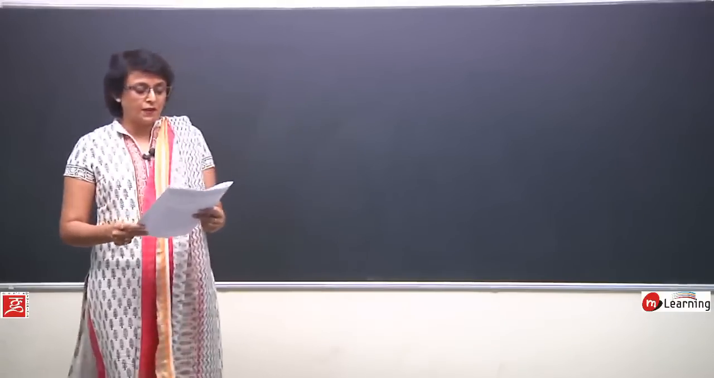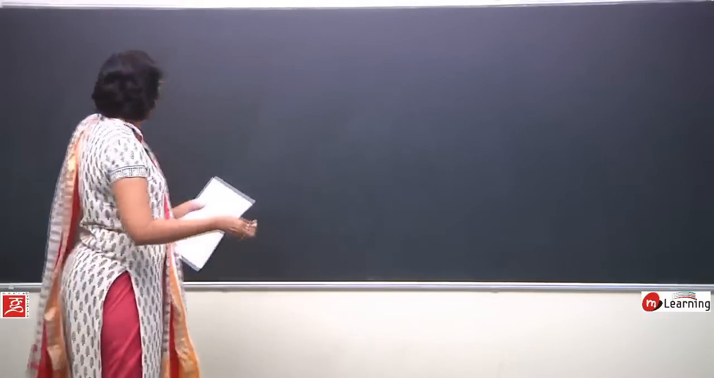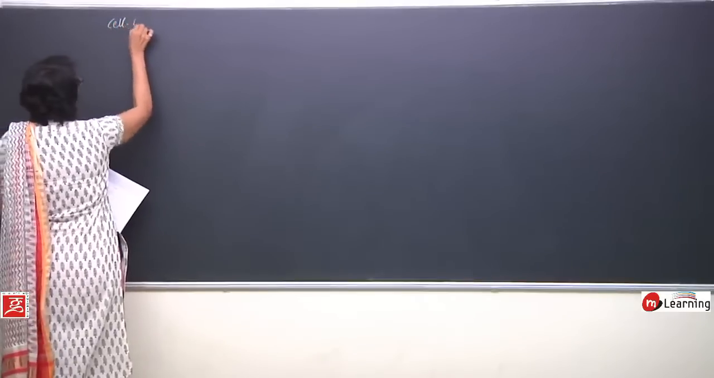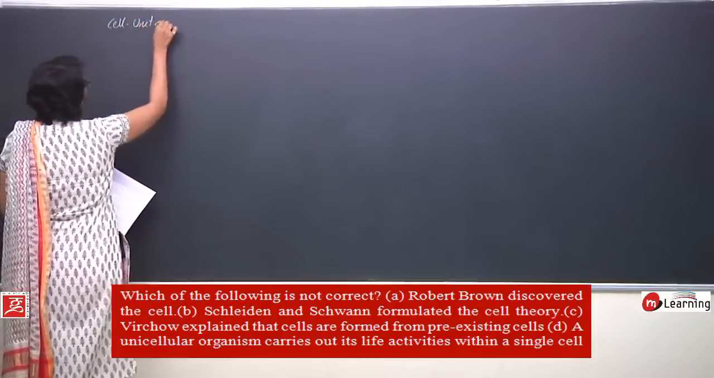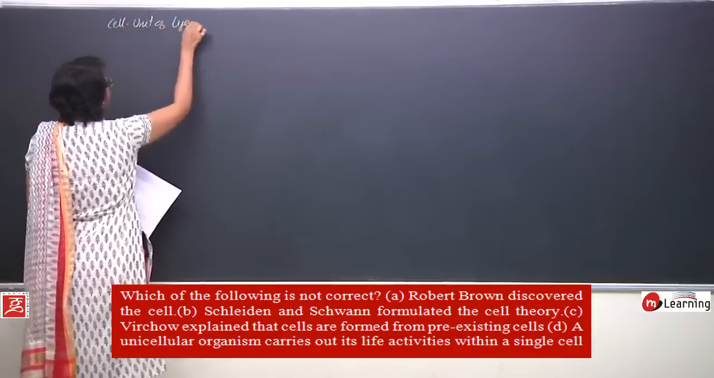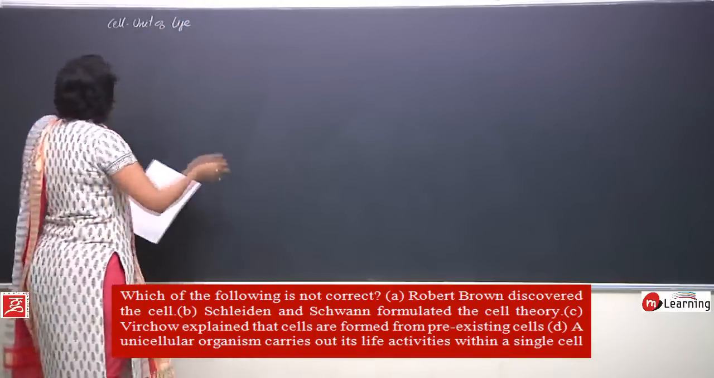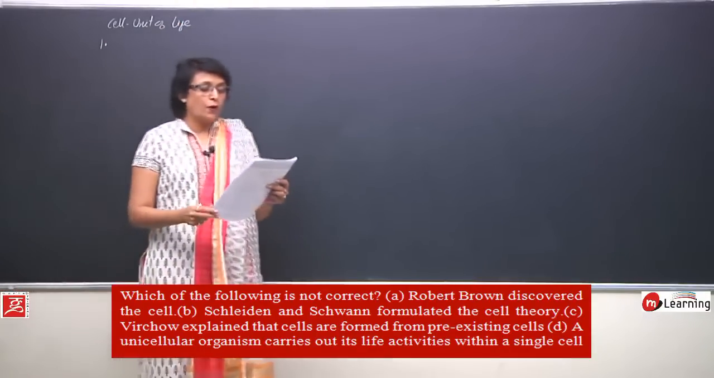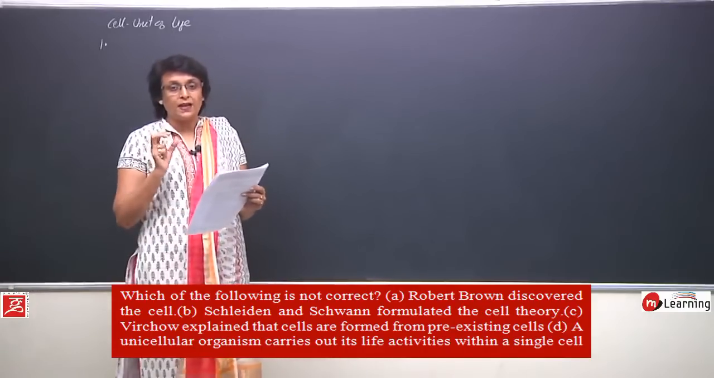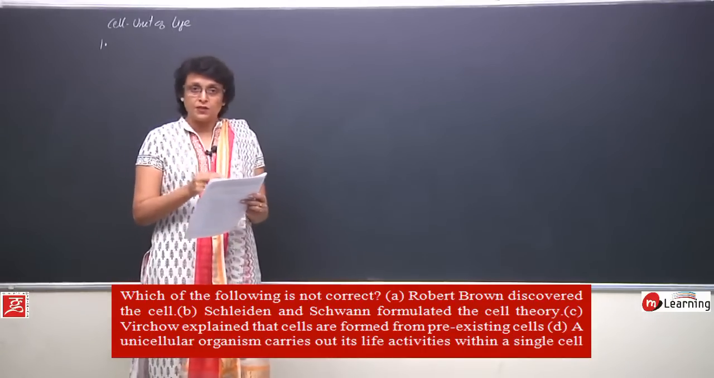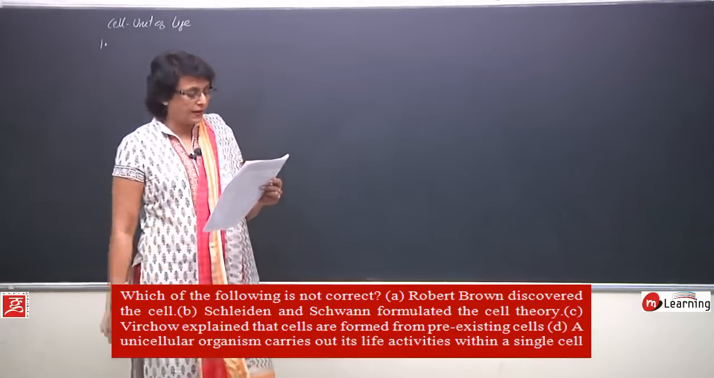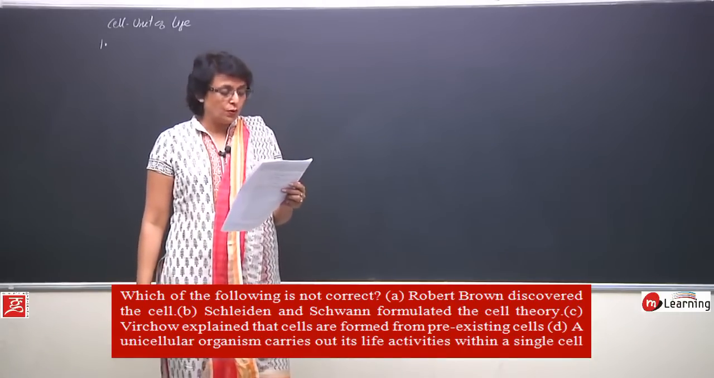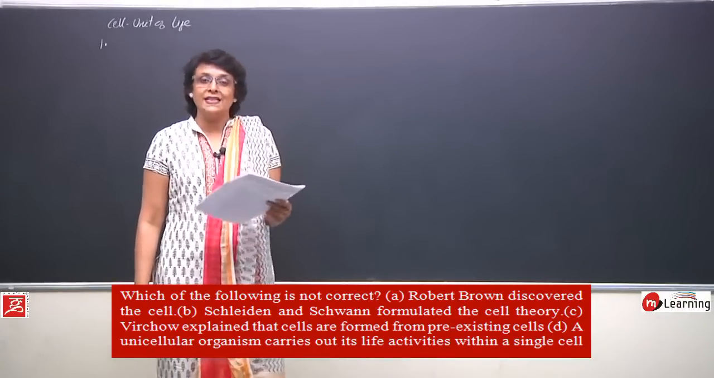So let us take the first question in this chapter, Cell, the unit of life. The first question reads, which of the following is not correct? Our main emphasis should be on something which is not correct or incorrect. They have given us 4 points and they want to know which statement is incorrect.